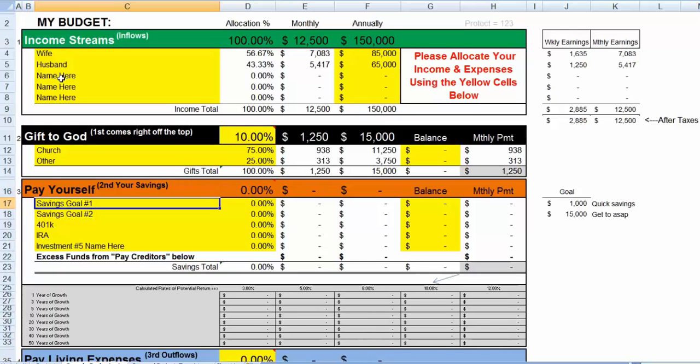So as we go through here, we want to make sure that you actually are also one of your own creditors. You want to pay yourself. So don't forget that. That's an important step. So first we give to charity, then you give to yourself. And when you're paying yourself, Mr. Ramsey does a very nice job of recommending that, first of all, your first savings goal should be to save $1,000 as quick as you possibly can.